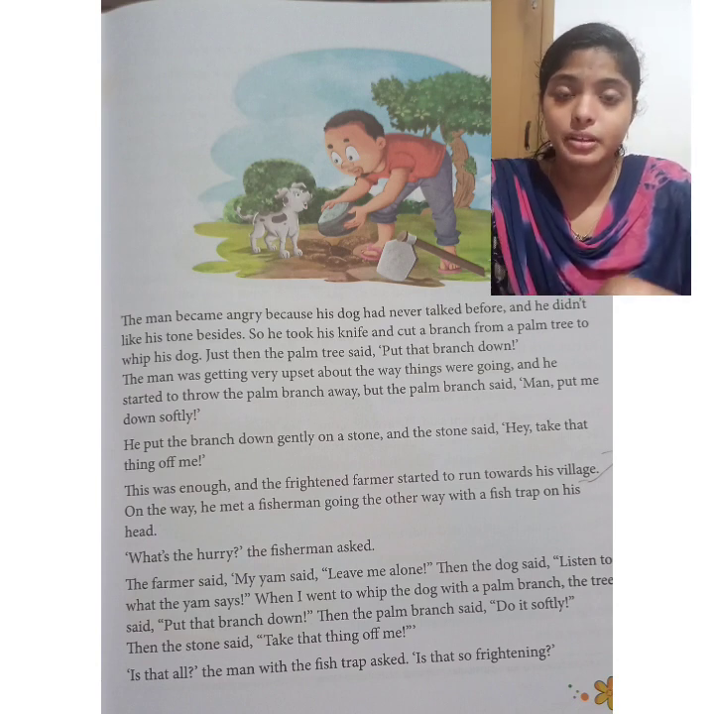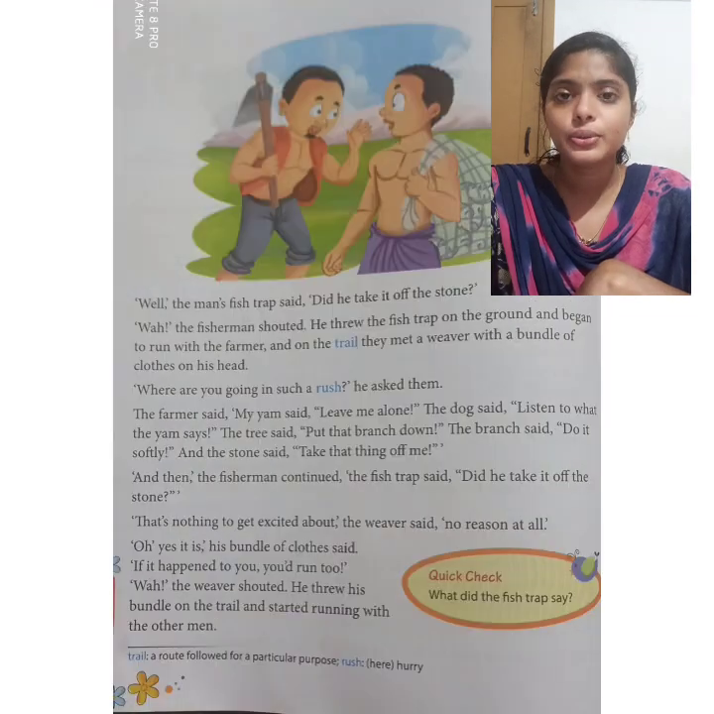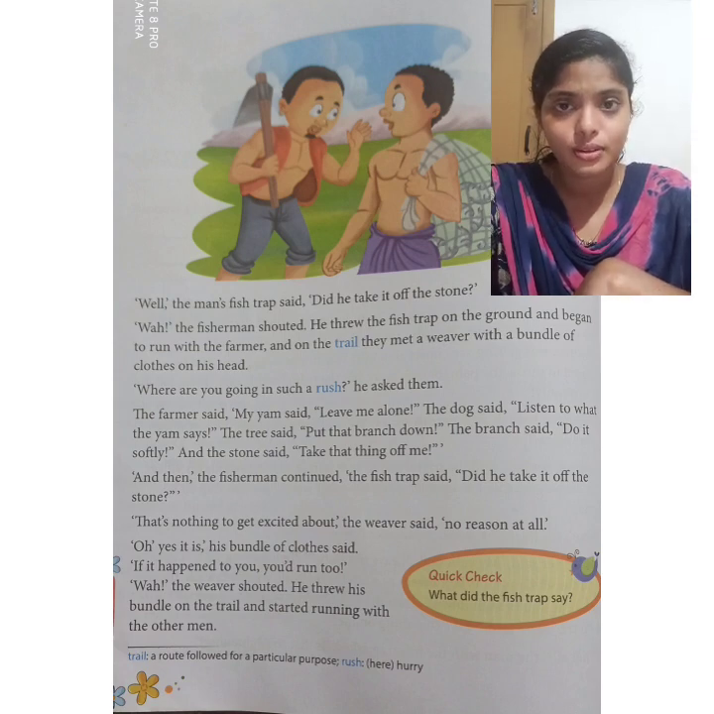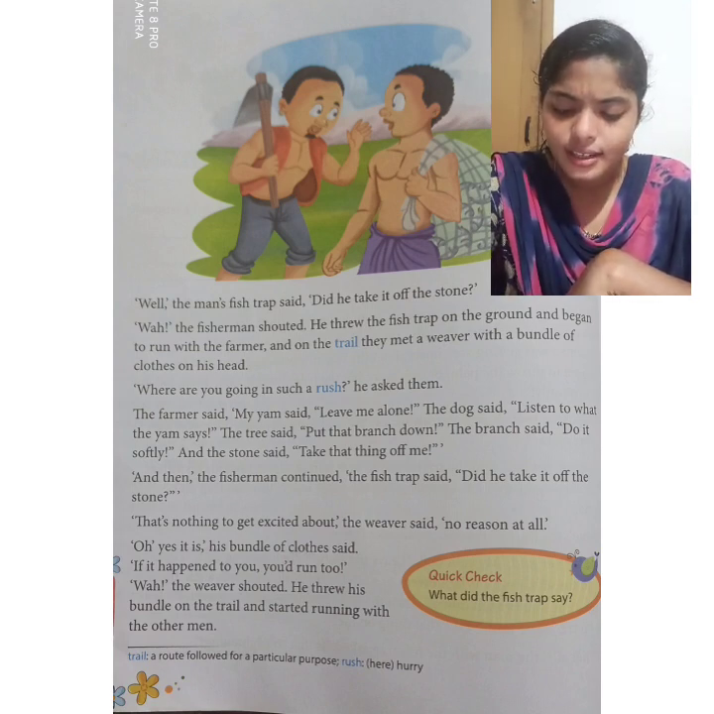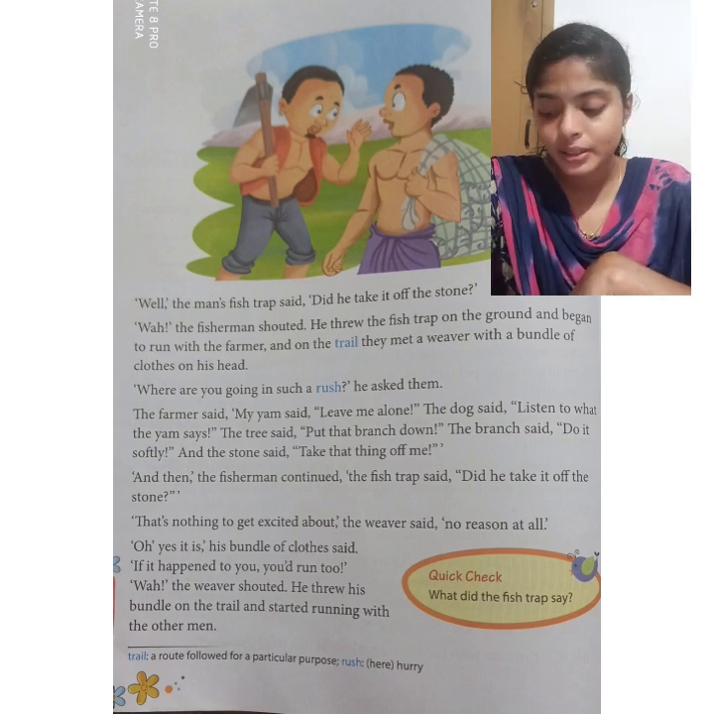And the fisherman continued. On the next page, take the next page. The fisherman continued, "Well, the man's fish trap said, did he take it off the stone?" Oh, that's not the fisherman. Who is that? The man's fish trap said, "Well, did he take it off the stone?" He's asking that. Well, did he take it off the stone? And then what happened? Wah!